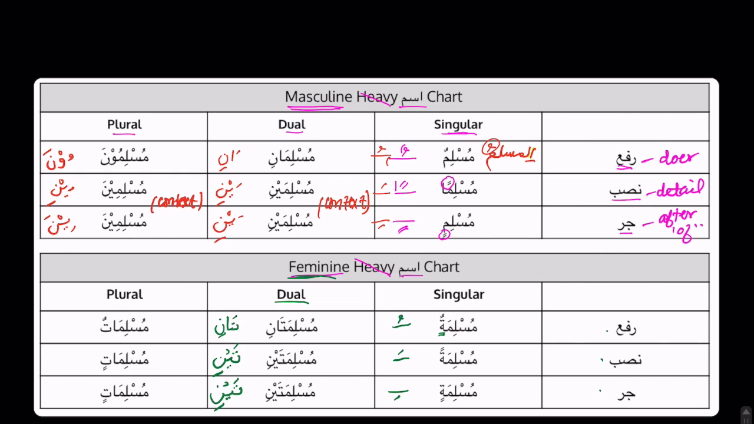Muslimatun, muslimatan, muslimatin. Muslimatani, muslimataini, muslimataini. Again, nasab and jar is differentiated by context. Alright, and finally the plural. The plural is muslimatun, muslimatin, muslimatin.